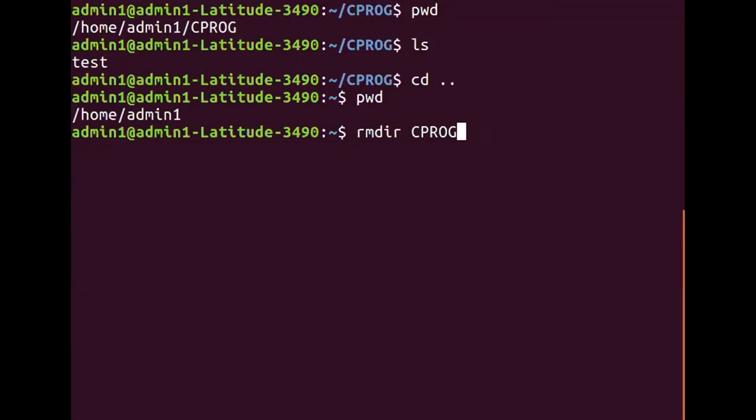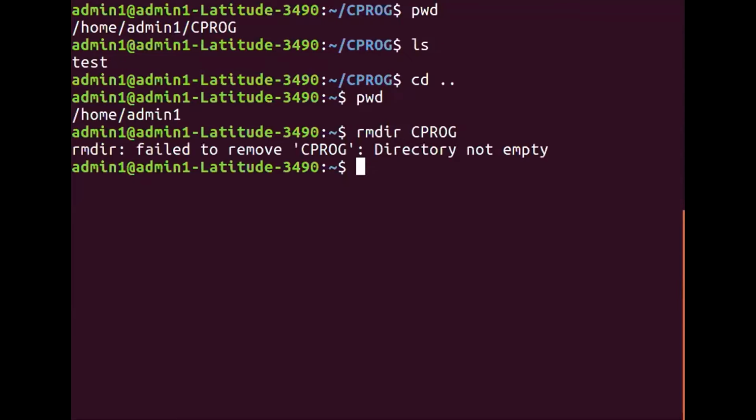So there are two who have given me the answer as dollar prompt. One says CPROG is removed. One says I will get an error message. One says cannot remove. Okay, so there are multiple variations of the answer, right? So let us directly check what happens.